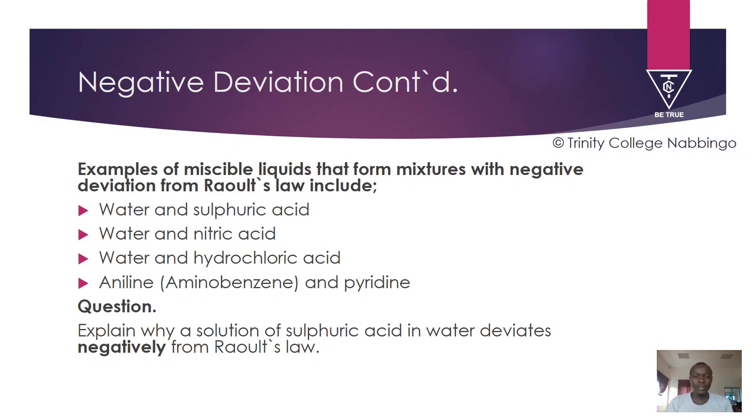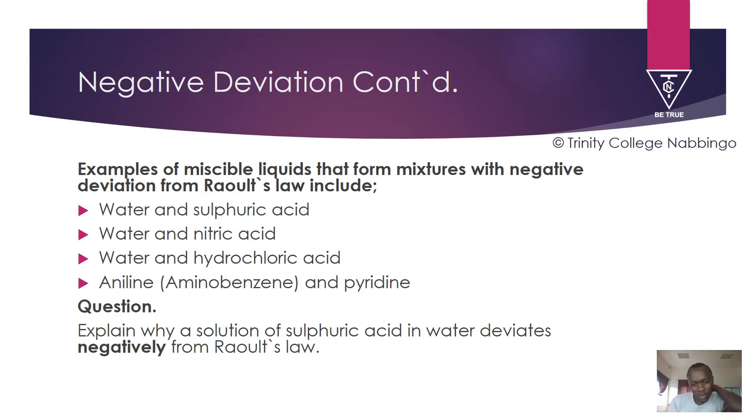The reason is the very strong intermolecular forces of attraction formed in the solution between the molecules of water and sulfuric acid. These intermolecular forces of attraction are stronger than those in pure water and those in pure sulfuric acid.